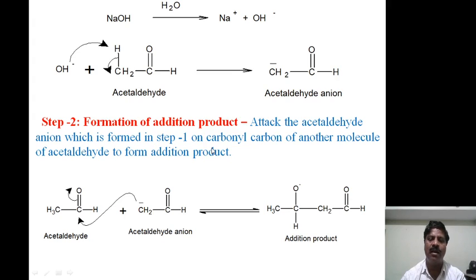In second step, the formation of addition product: the acetaldehyde anion, which is formed in step 1, attacks the carbonyl carbon of another molecule of acetaldehyde to form addition product. Here this anion approaches another molecule of acetaldehyde, in which the oxygen atom is more electronegative and drags the electrons towards itself, and this anion will attack this positively charged carbon atom, and a bond will be formed. This is called the addition product. The oxygen bears the negative charge. This is the addition product in second step.